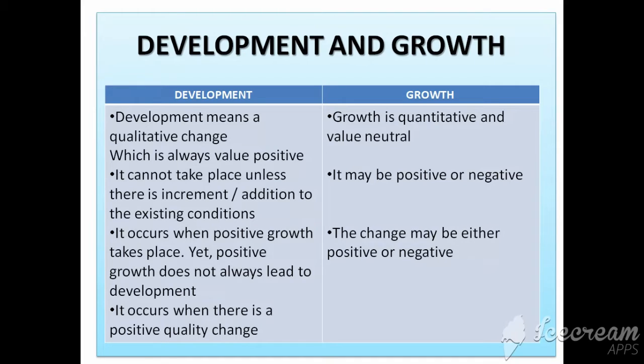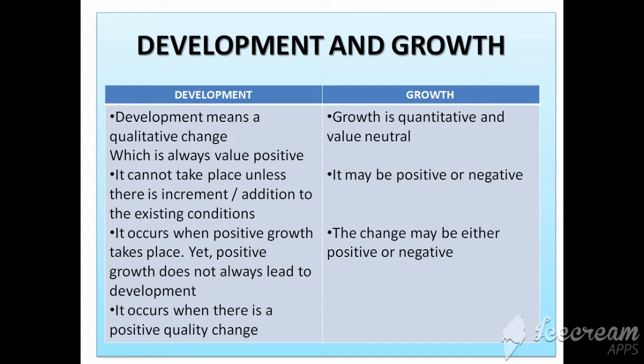Development occurs only if there is positive growth. But remember, positive growth does not always lead to development. That means, along with growth, there should be some change in the quality. Only then will development occur. But growth may be either positive or negative, depending on whether the numbers have increased or decreased. Development occurs only if the quality has changed, but growth occurs if the numbers have increased or decreased.